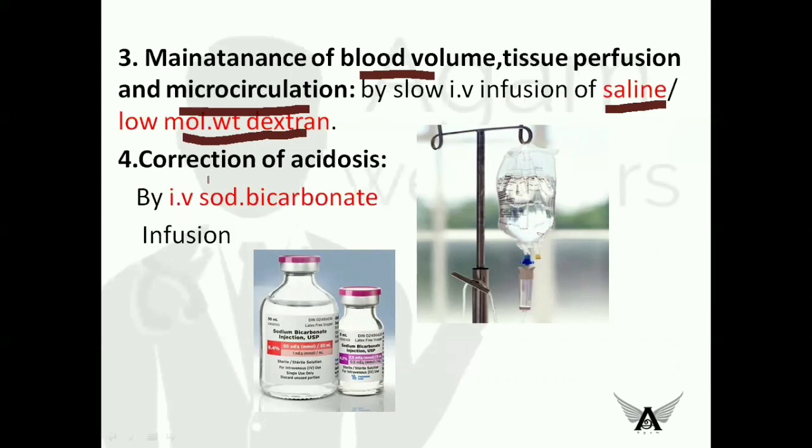And the fourth step is the correction of acidosis. Acidosis occurs in myocardial patients because when there is death of tissue in the heart, there will be anaerobic metabolism occurring in the other part to provide the energy which is necessary. So when there is anaerobic metabolism, there will be development of acidosis. And so in order to correct that acidosis, we are giving IV sodium bicarbonate.